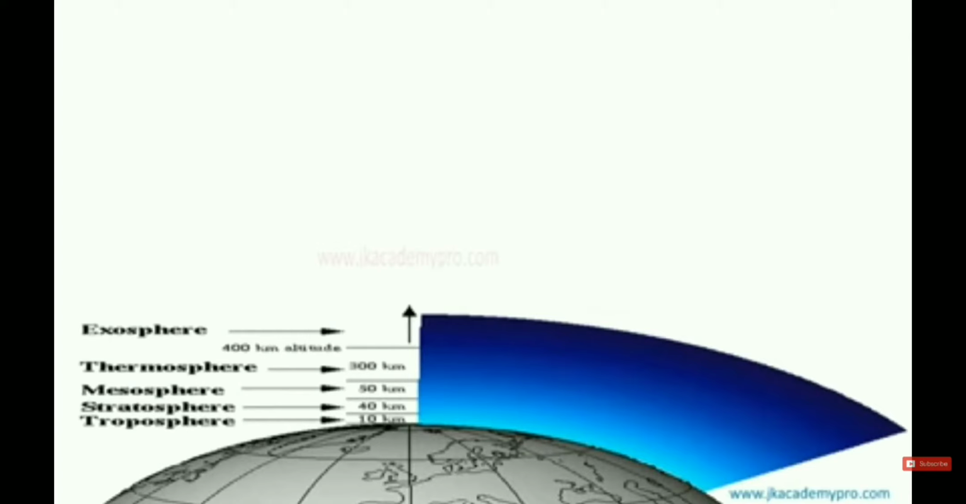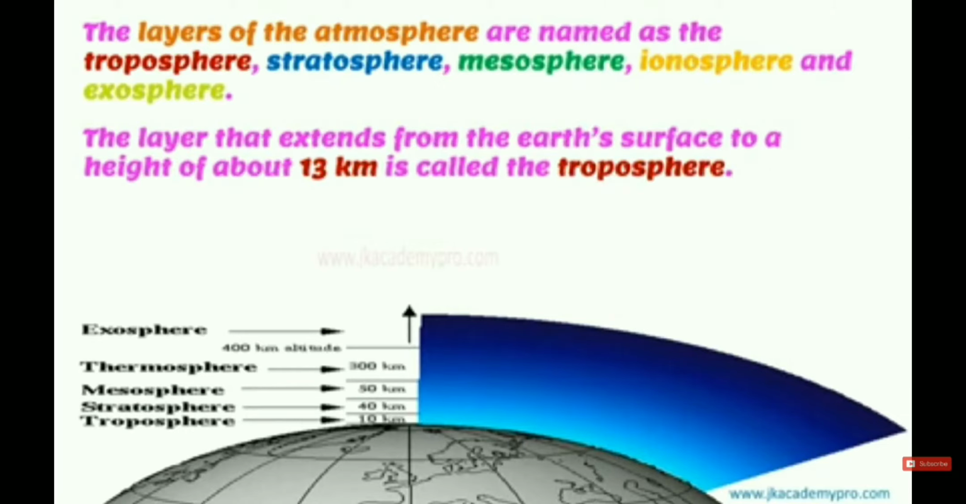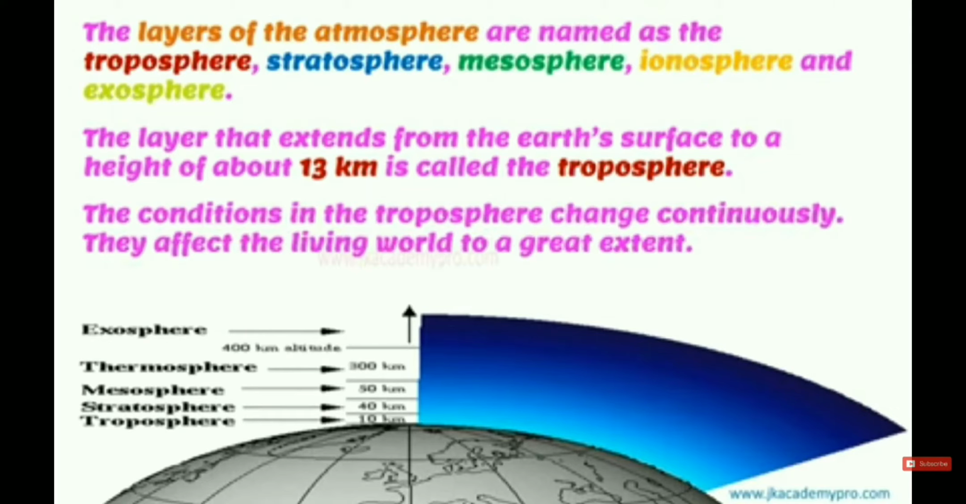Now see, students, the layers of the atmosphere are named the troposphere, stratosphere, mesosphere, ionosphere, and last is the exosphere. So this is the layer of air around the earth, the atmosphere. The layer that extends from the earth's surface to a height of about 13 kilometers is called the troposphere. The conditions in the troposphere change continuously, and they affect the living world to a great extent.